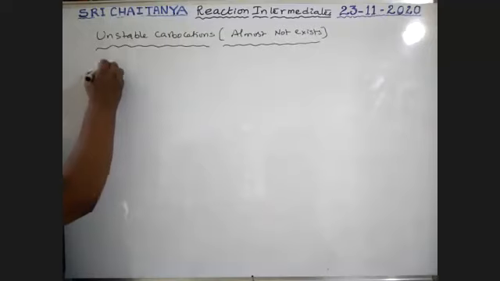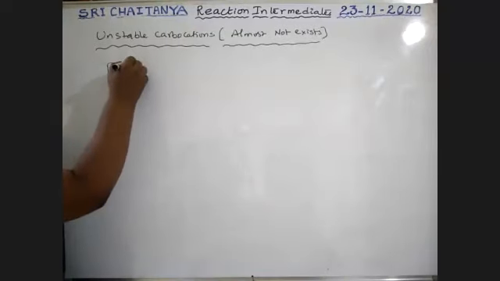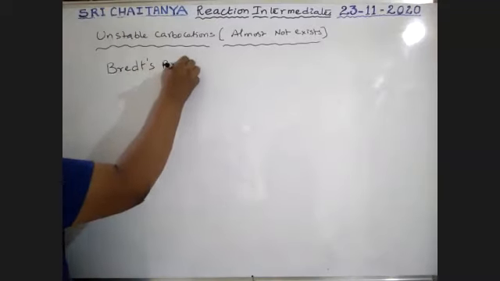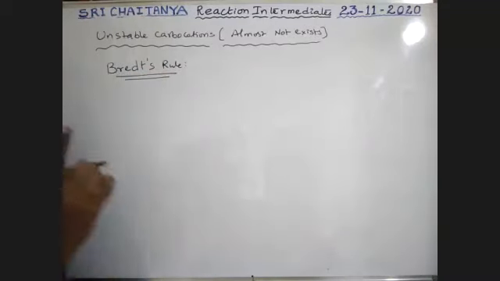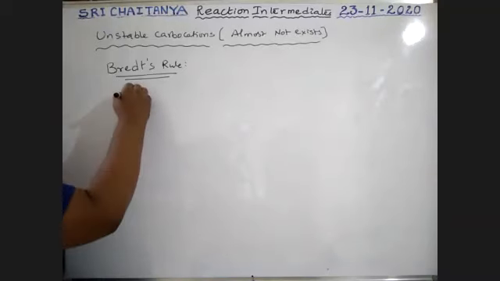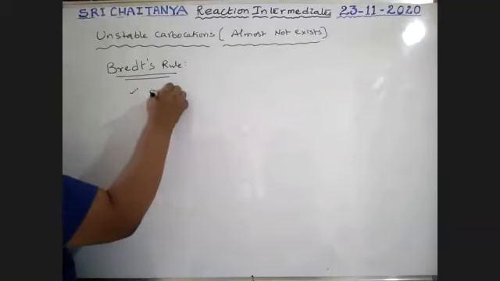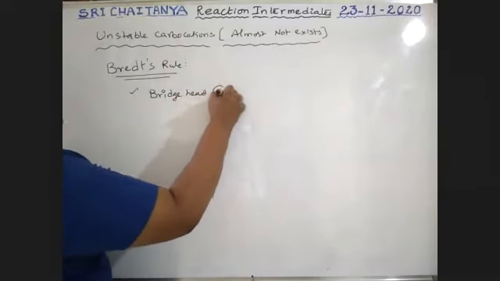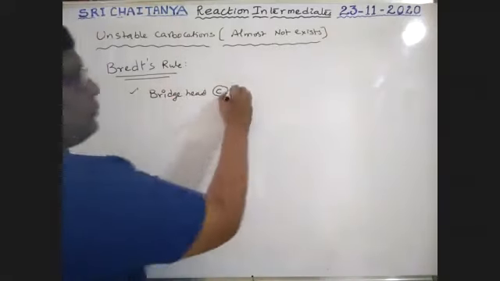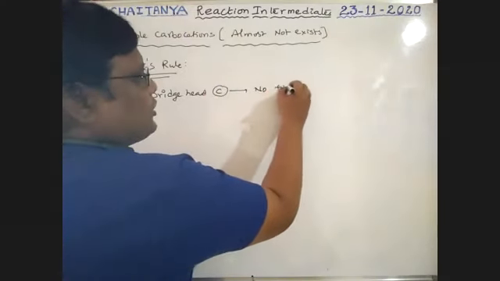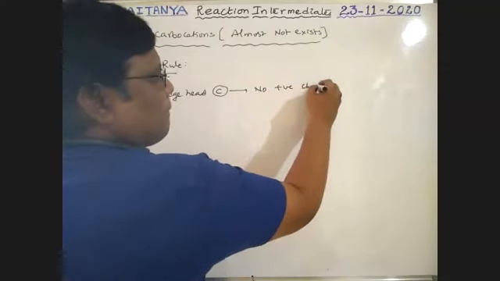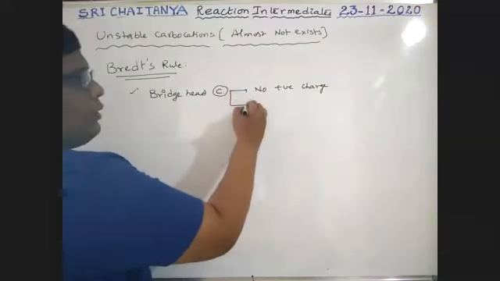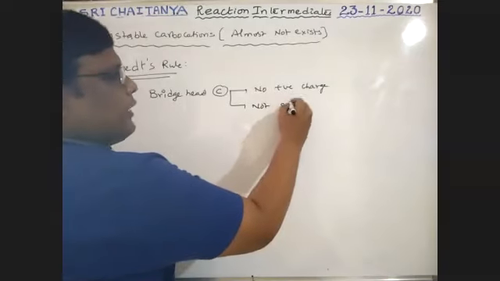So, that is Bredt's rule. What is this rule? Whenever bridgehead carbon is there, very important, bridgehead carbon, no positive charge, not sp2 hybridized.